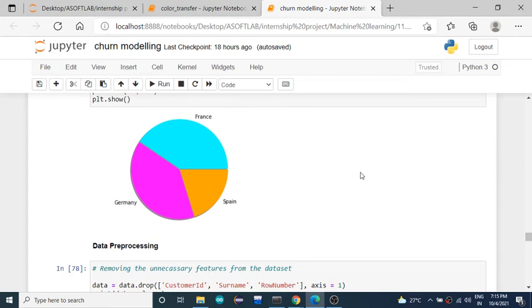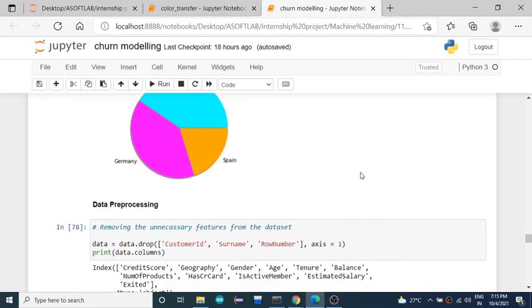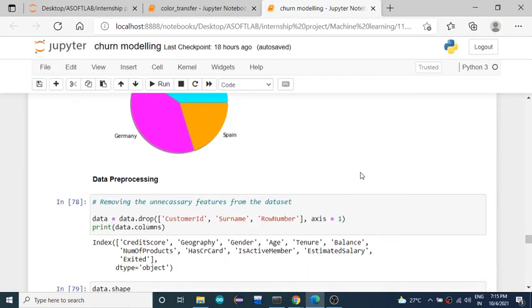If you use the info method, you'll get all these details: how many samples you have, how many features you have, and what is the data type of each feature. If any object type feature is present, then you have to convert those features into numerical features. And if any missing values are present in a data set, then you have to fill them using any of the three strategies.